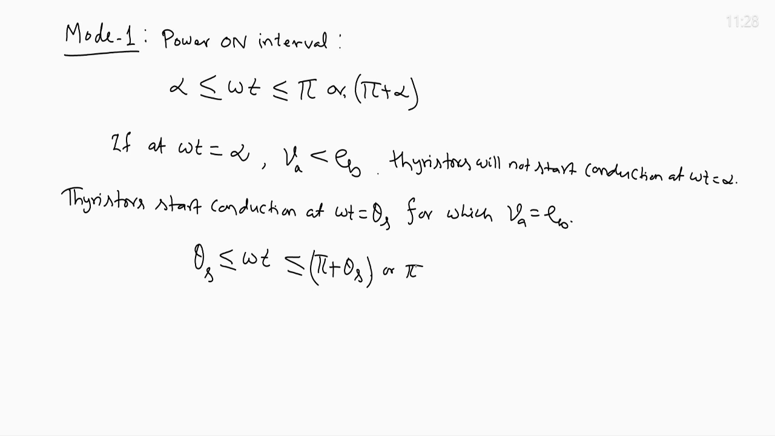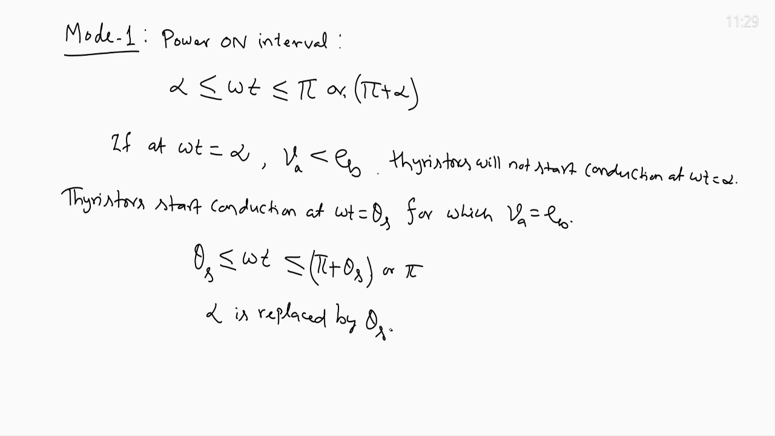Now, in the expressions we have derived, we have taken conduction from alpha to pi plus alpha, assuming that thyristors, when provided the gate pulse at omega t equal to alpha, go into conduction. If this condition is not fulfilled, V A is not greater than E B, then conduction will start at theta s and continue up to pi plus theta s. So, the only difference is that alpha is replaced by theta s in those derivations. We have assumed continuous conduction. For continuous conduction, mode 1 starts at alpha or theta s and ends at pi plus alpha or pi plus theta s.